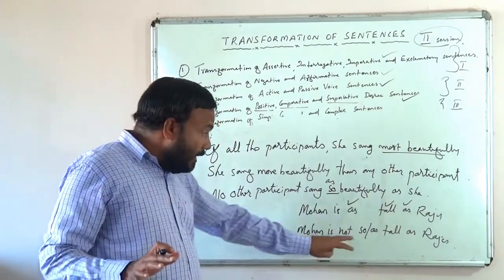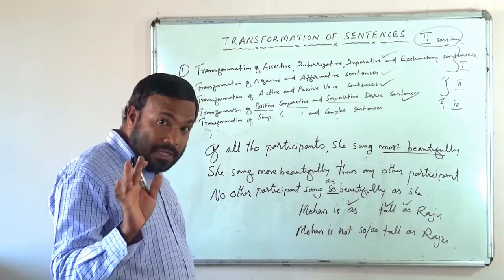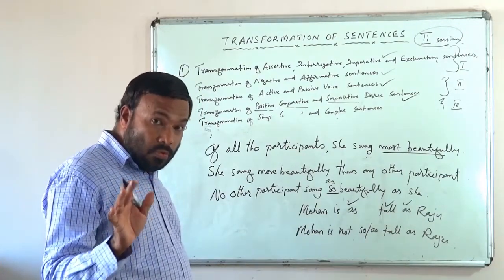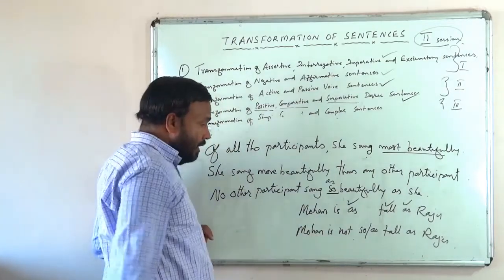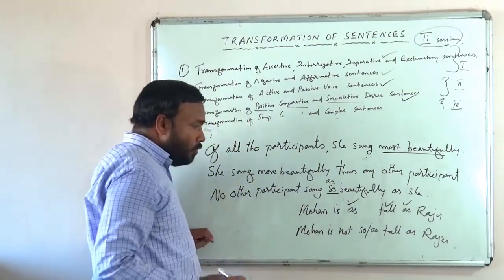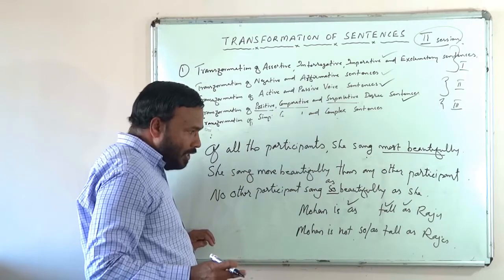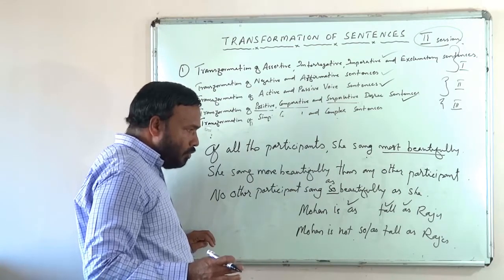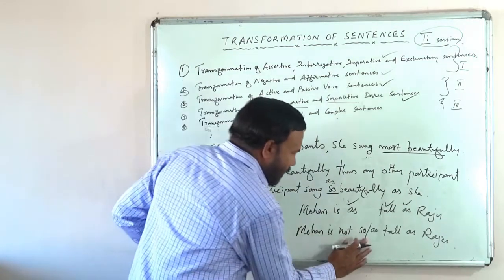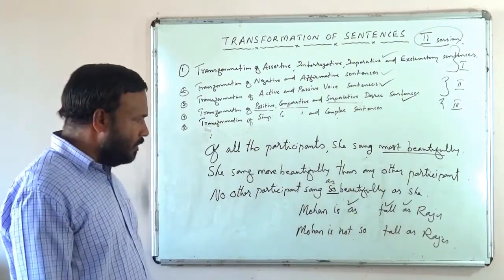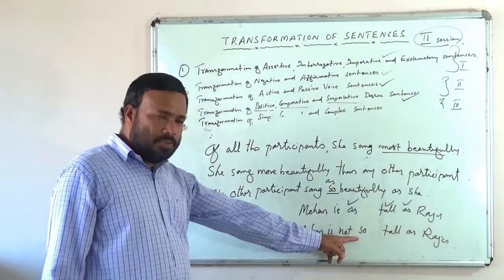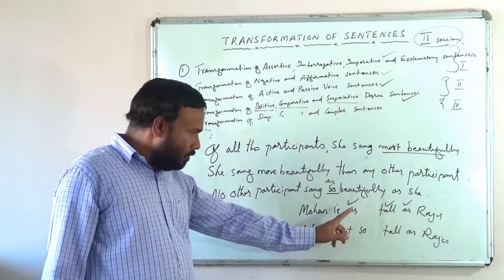But if there is a negative idea, don't use as, you must use so as. So here what will be the word? Mohan is not as tall as Raju or Mohan is not so tall as Raju. Mohan is not so tall as Raju. Isn't it? So in negative expression always so must be there, in positive as will be there.